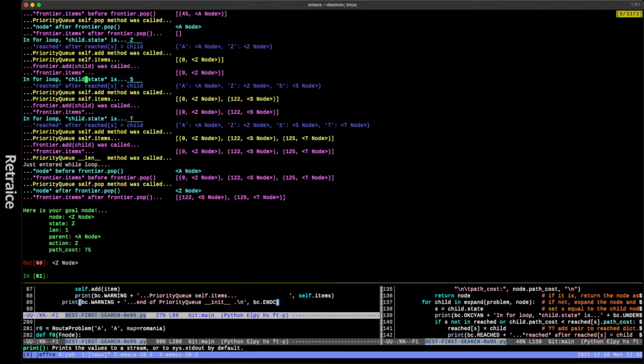Okay, so we do the same thing two more times, one for each state. We did it for Z. Now we're going to do it for S. Search there. Okay. And then we're going to do it for T, and then we're going to call the length method again.